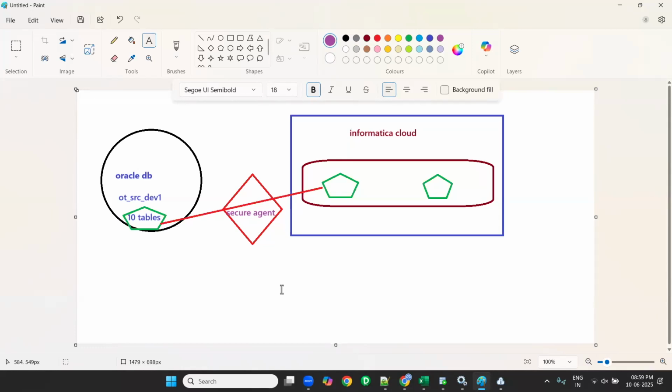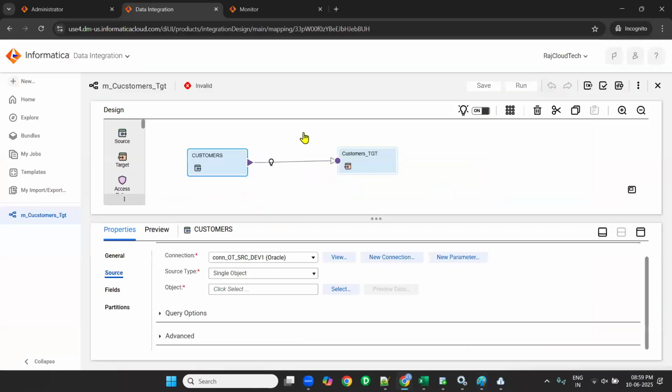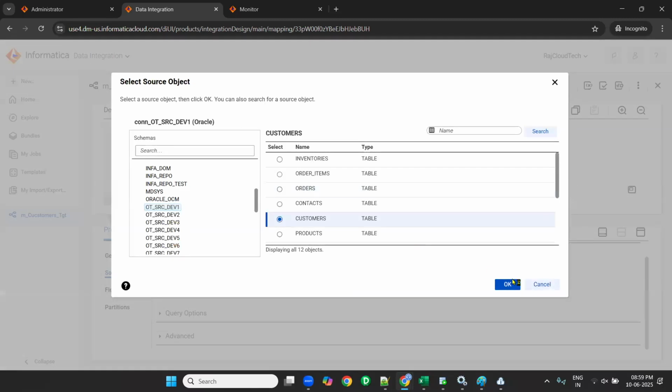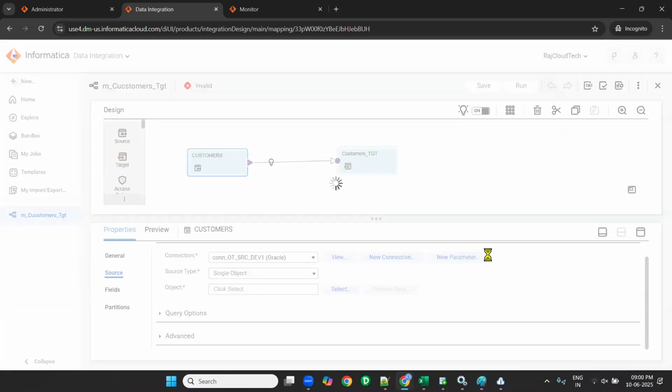Yes, guys. So did you understand what the use of secure agent is? Secure agent will save whatever work we do in our system from your local system to the cloud. Also, it will establish a connection between your Oracle or any database and Informatica Cloud. So here select the object and select the customers table. Click on OK. So now my source table configuration is done.